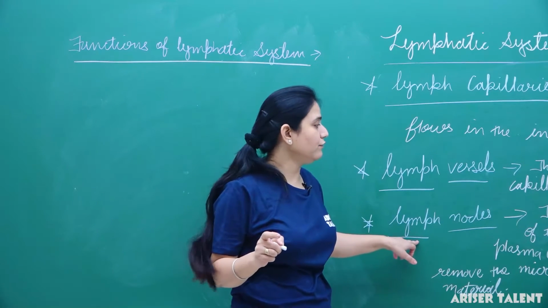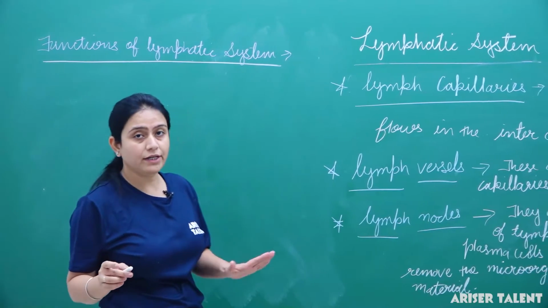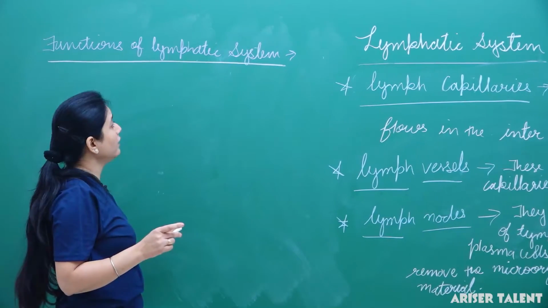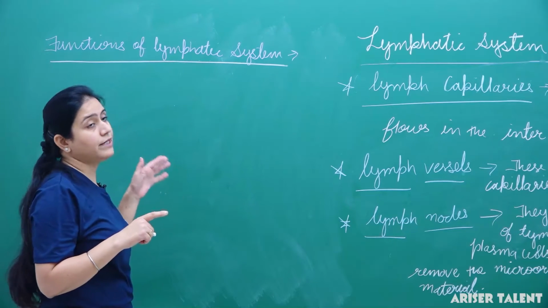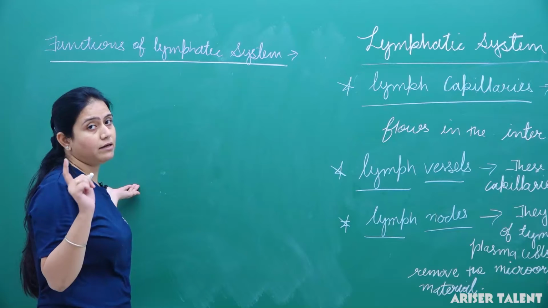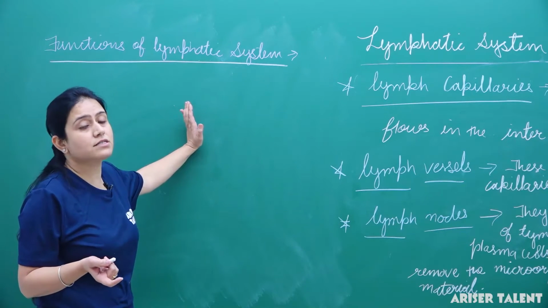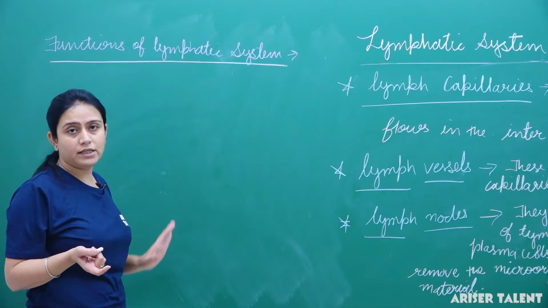In the lymph nodes, macrophages are present which kill foreign material. The lymphatic cells present in the lymph also act as WBCs and protect the body from infections. So the lymphatic system protects the body by killing the germs.